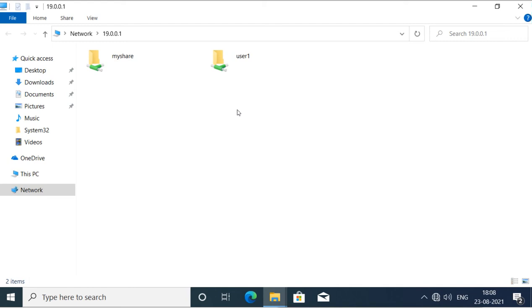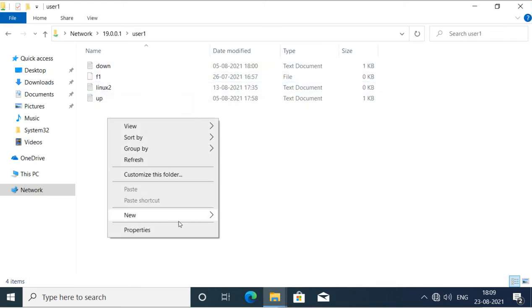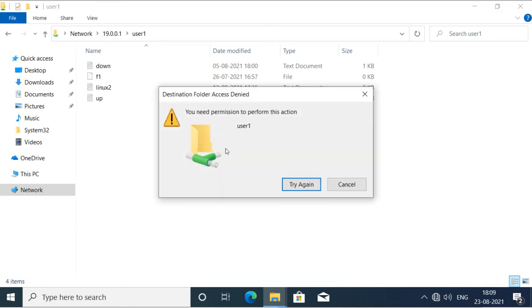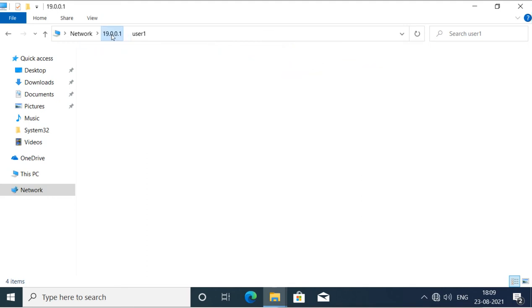And because we have enabled the boolean, the user can go inside and the user can create any file here, because it has permission. Okay, it is user 1. Okay, user 1 does not have permission because I have removed the permission from the server. Let me check and fix the permission. But okay, I will try to access it as user 2. Now this directory we have given writable permission to everyone. So user 1 should also be able to create.